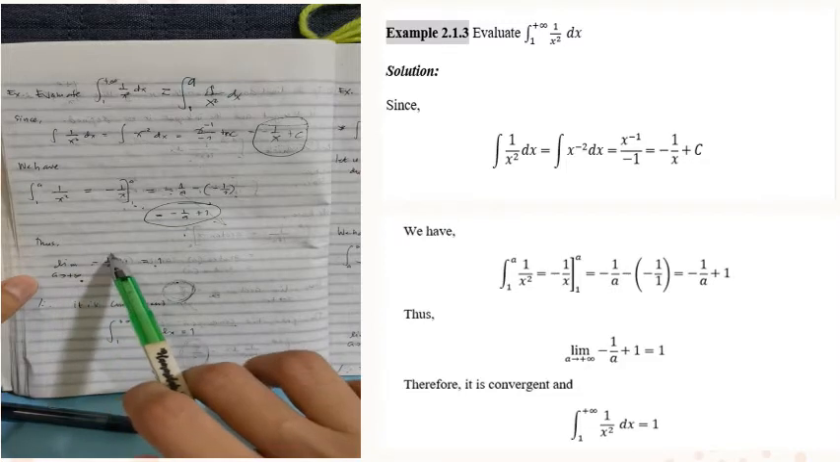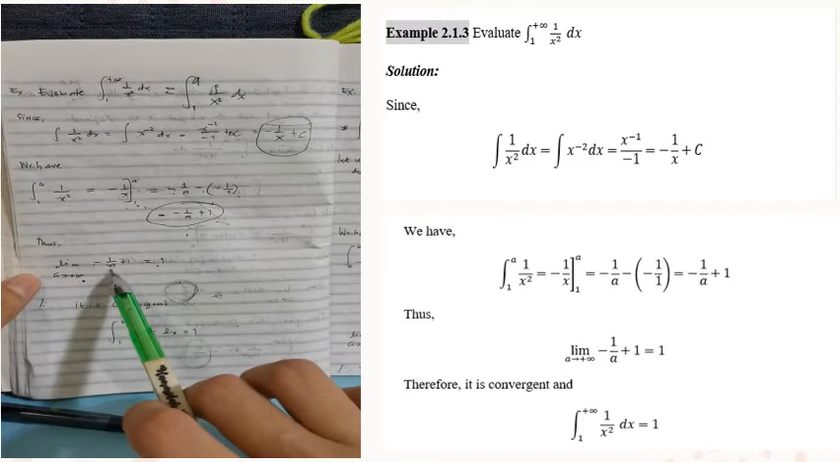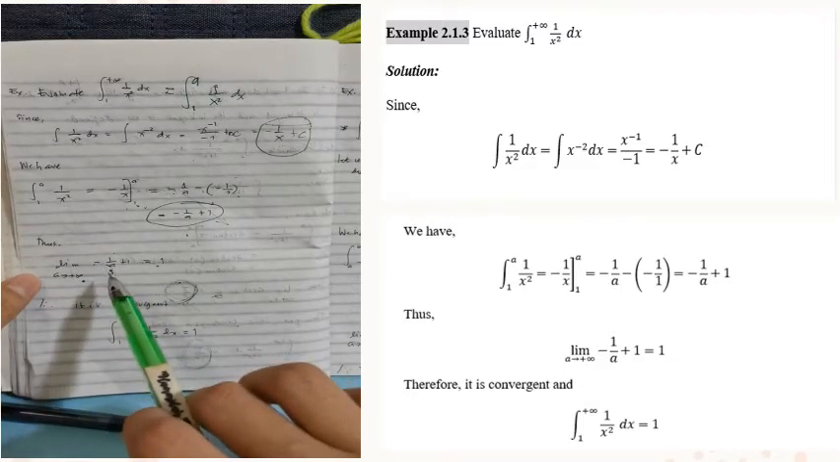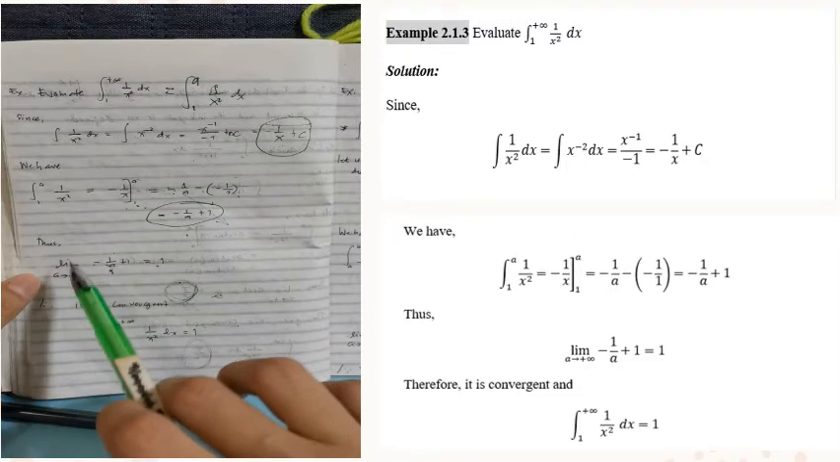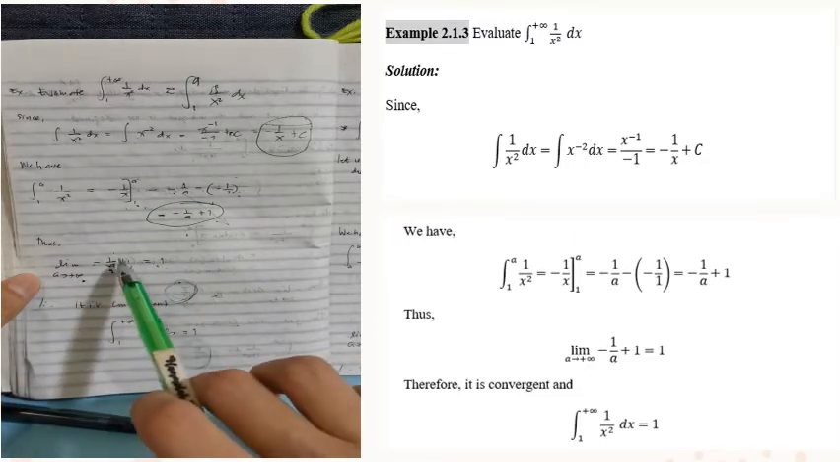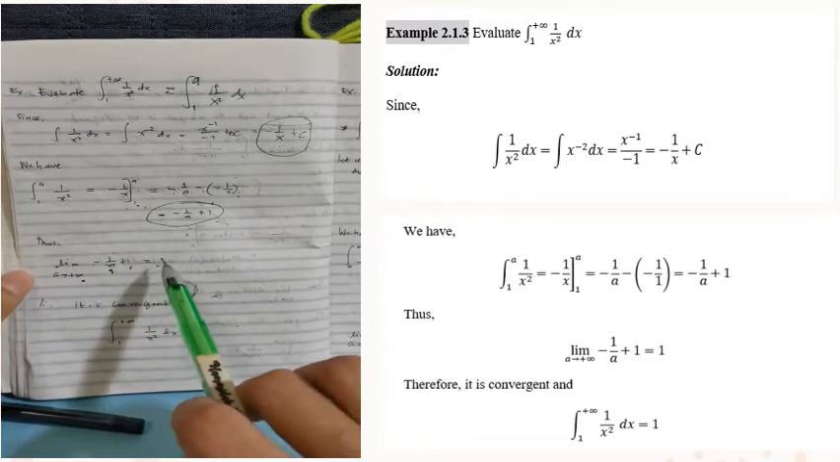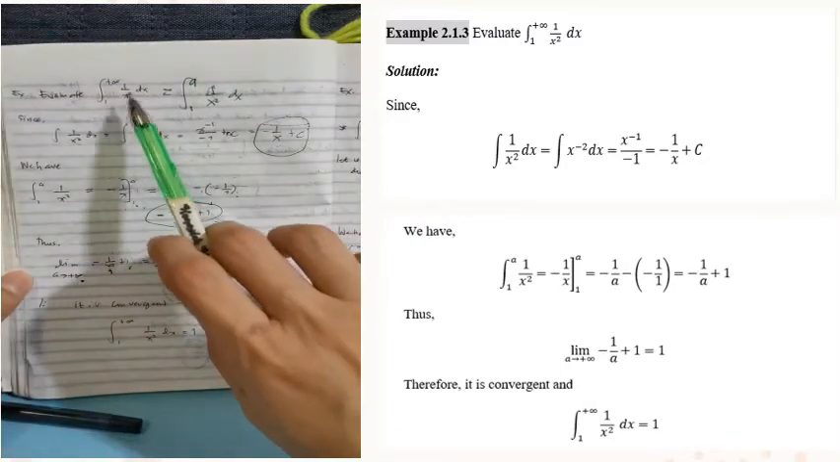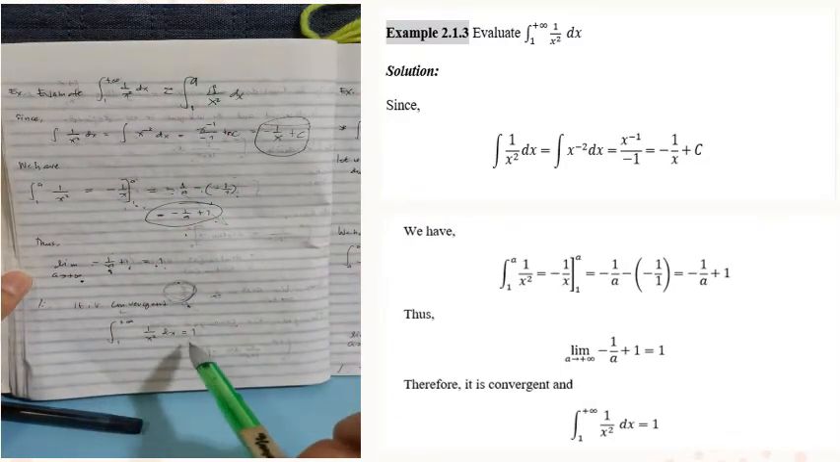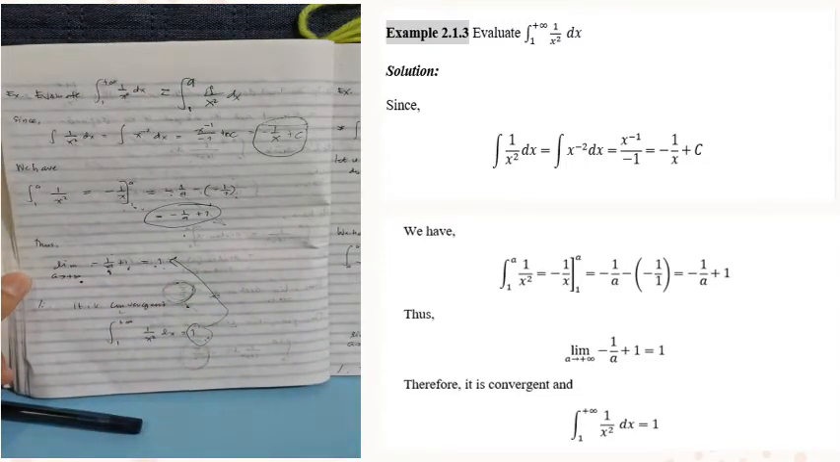Because negative 1 over positive infinity: whatever number we put here, the larger the number gets, the smaller its value becomes. So, the value of 1 remains larger. That's why the limit of this is equal to 1. Okay, so since a limit exists, we can say that this integral is convergent and it is equal to 1. That 1 came from evaluating the limit. So, that is for the second example.